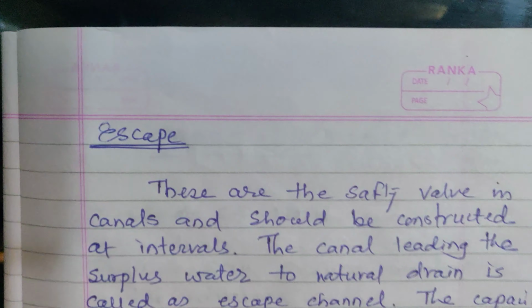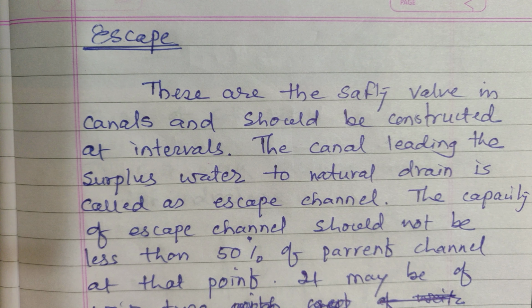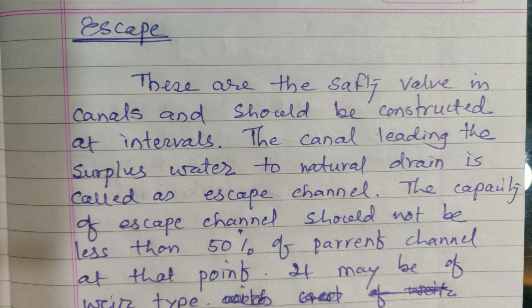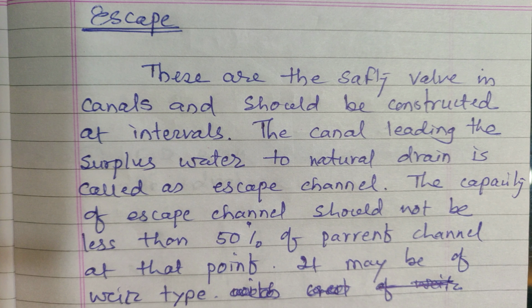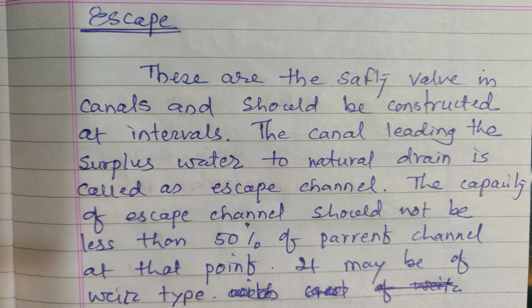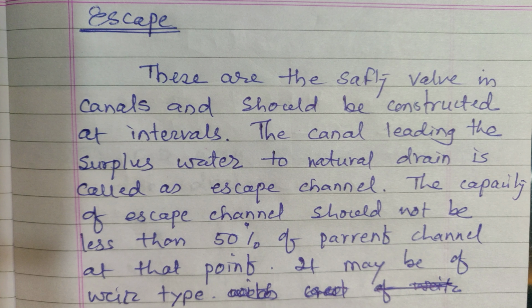Now we see another structure, a regulatory work, that is the escape. What is an escape? Its name explains everything. Escape means when the water in a canal flows at FSL, full supply depth, if all the farmers taking water have closed their outlets, what will happen?